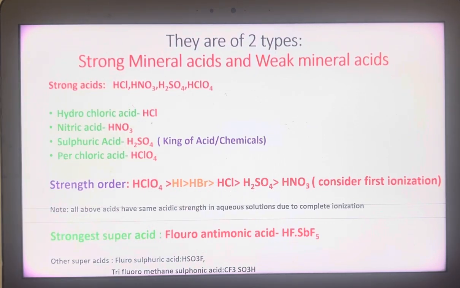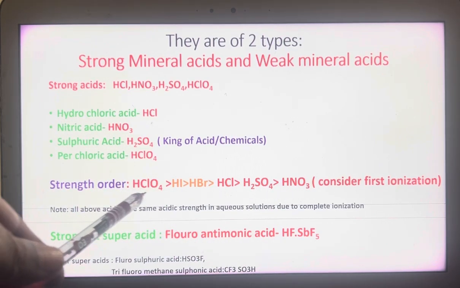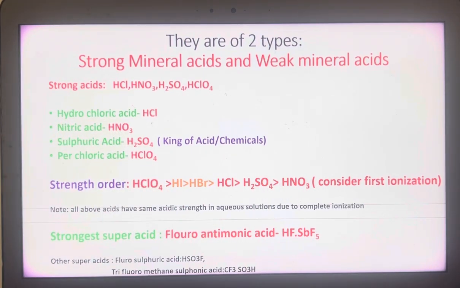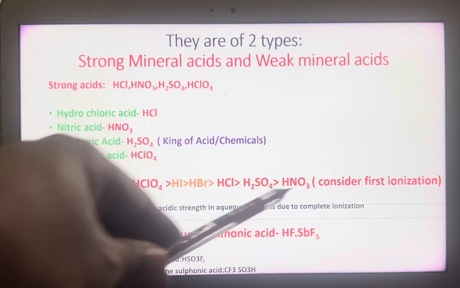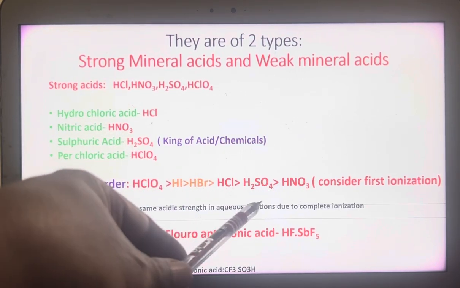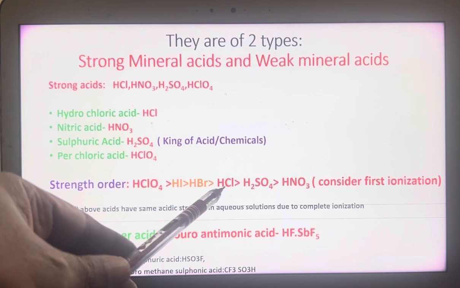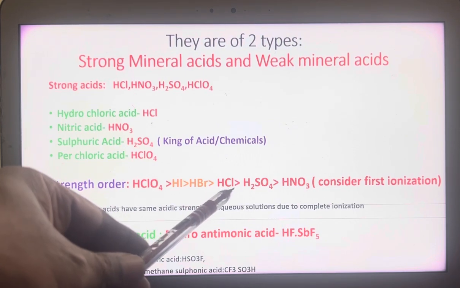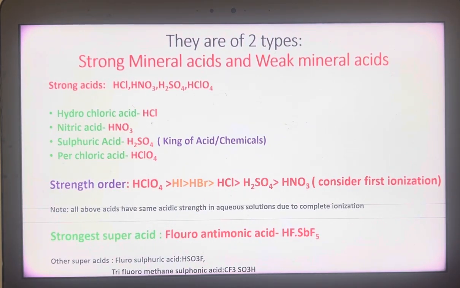So one can say sulfuric acid. Everybody knows sulfuric acid is a strong acid, but if you consider all are having one hydrogen, whereas it has 2 hydrogens. If you consider the first ionization of these acids, perchloric acid liberates more hydrogen concentration. It is the strongest acid, whereas nitric acid is the weakest acid. When you compare these three, considering first ionization, HCl is a stronger acid than sulfuric acid.